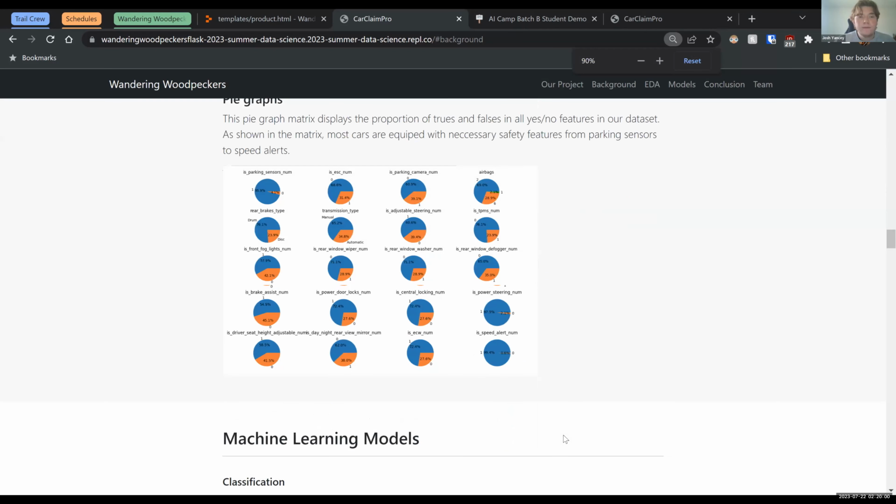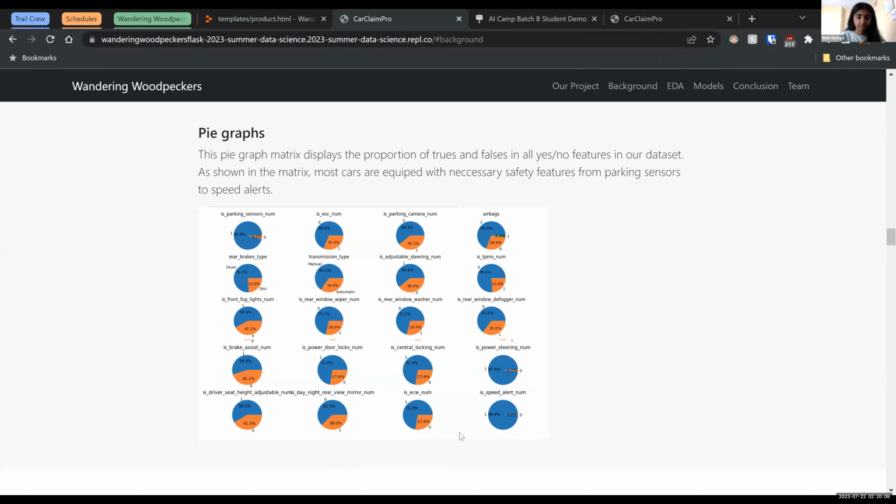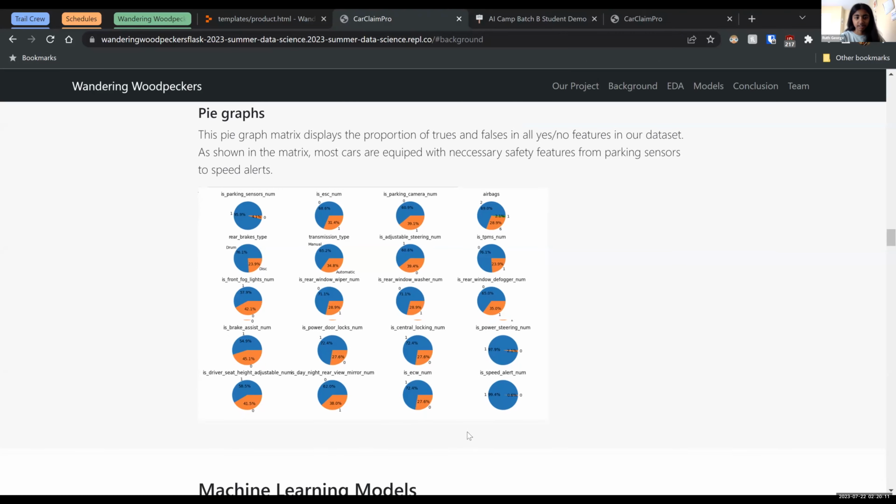Okay, and then these are just some pie graphs of the distribution of our data. As you can see, there are some categories where our data was not very spread out, such as power steering, speed alert and parking sensors, where it was mostly dominated by cars that do have those features, while there are others that were more spread out, such as parking cameras, adjustable steering and the type of transmission. We found this interesting since that might impact our data analysis and our machine learning model.